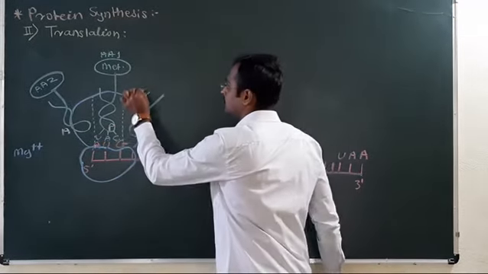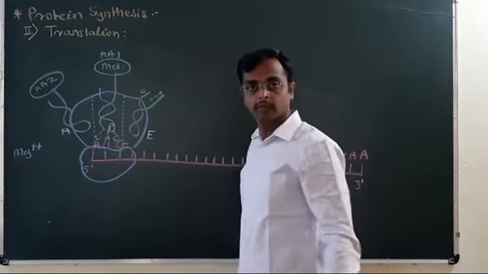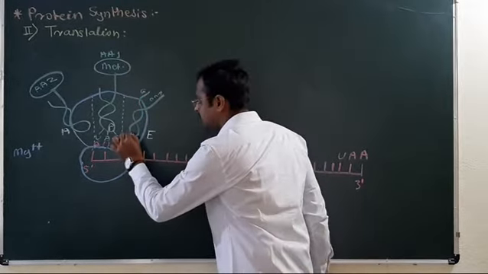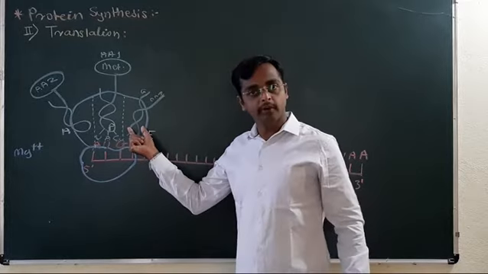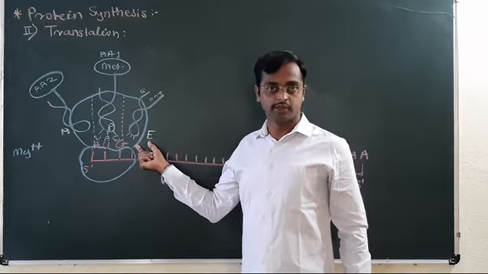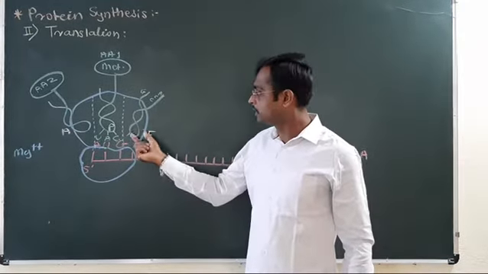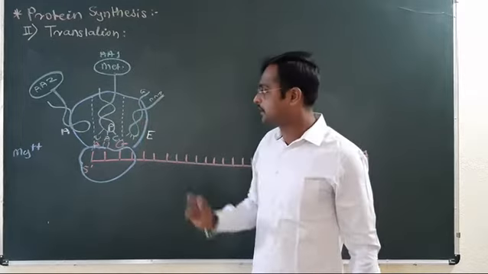This is the guanine residue and this is the CCA end. And this empty tRNA will leave the ribosome from the E site. Understood?